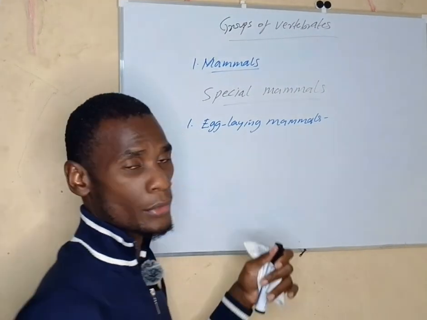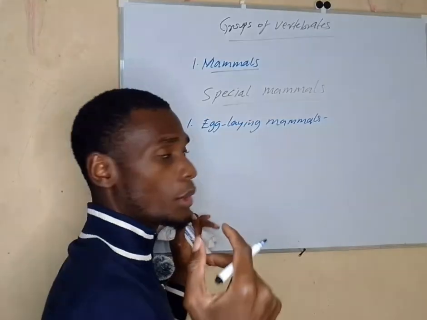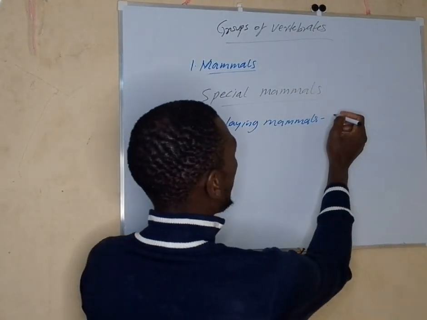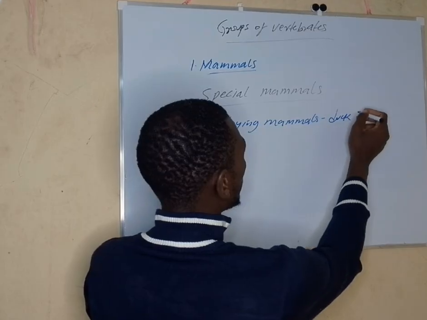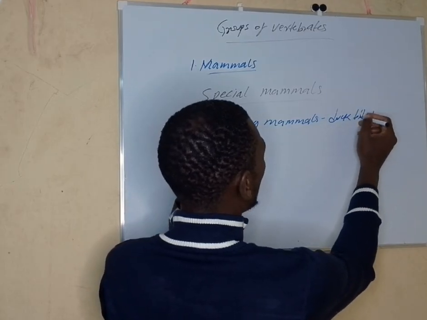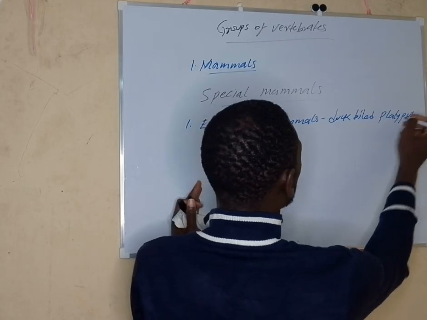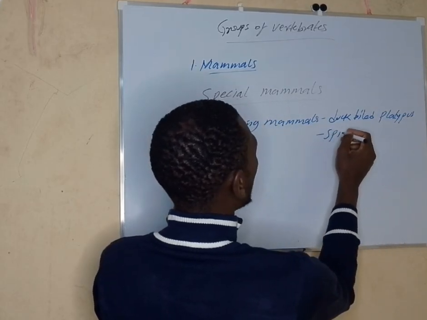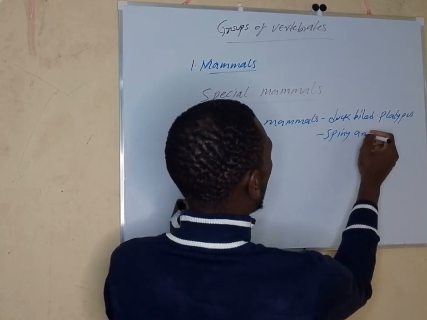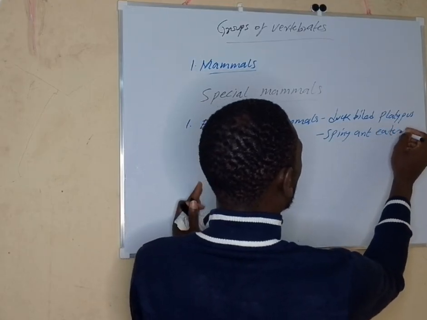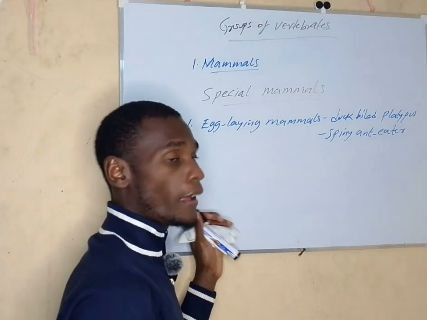At our level, grade 5, we only have 2 examples of that. That is the duck-billed platypus, and the spiny anteater.